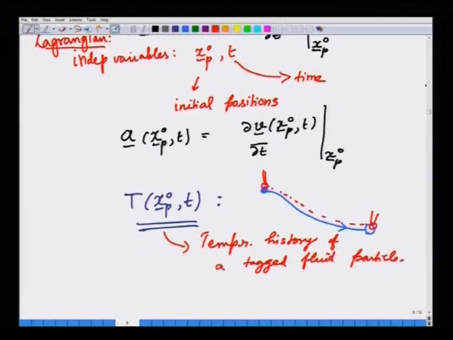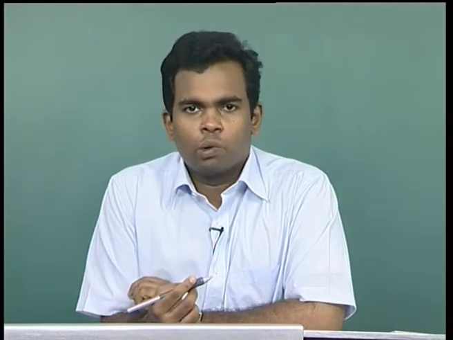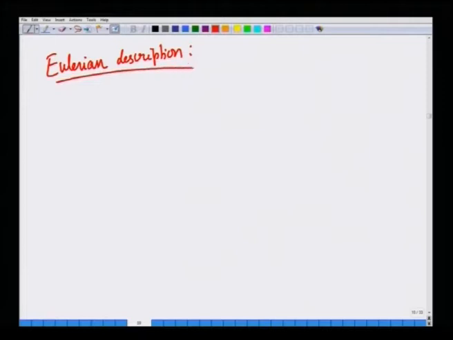In contrast, we also mentioned that the Lagrangian description is not very practical because measurements in labs are often done by keeping probes at fixed locations in space. For example, we will keep thermometers or various temperature sensing devices at various points in space rather than follow them along with a fluid particle normally. So, the other description often used in fluid mechanics is the Eulerian description or the spatial description. The Lagrangian description is also called the material description, as I mentioned in the last lectures.